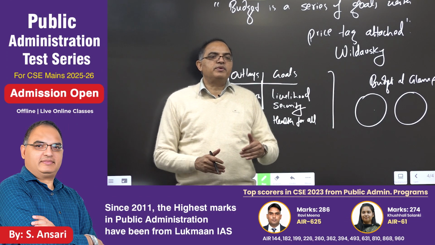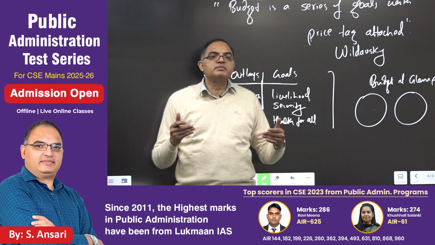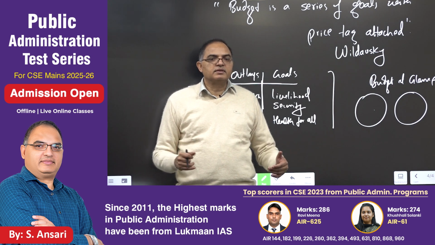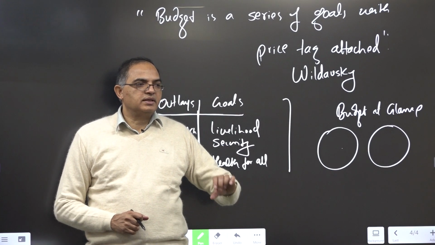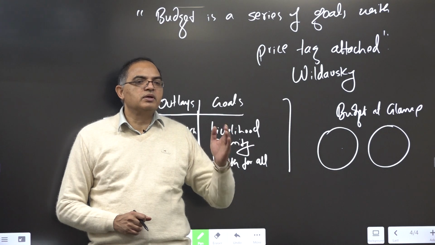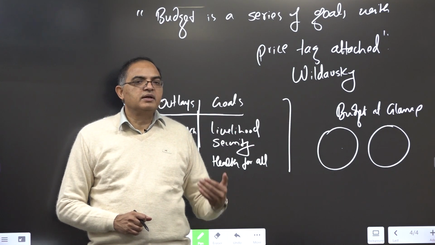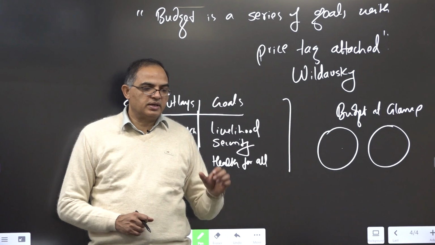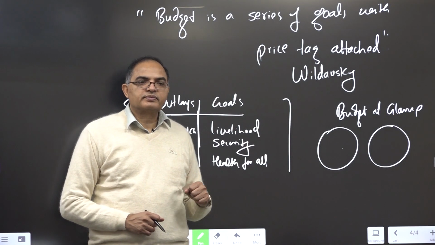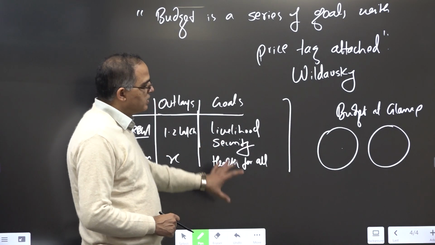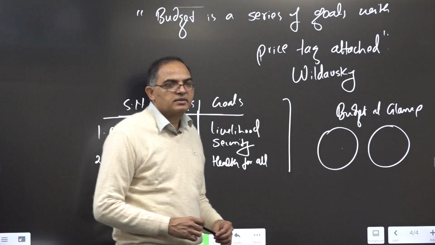That's why we also have output and outcome budgeting. They also set what can be, let's say, key performance indicators and what can be outcome-oriented goals. Yes. That is how you have to write two-thirds of the answer.